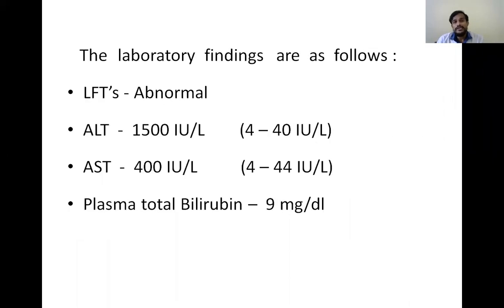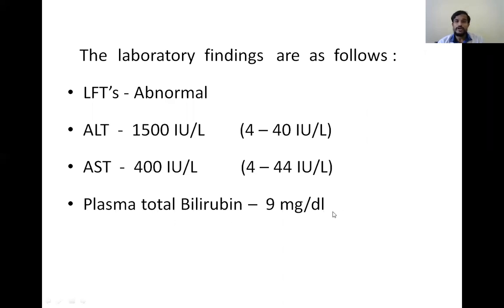This is seen in the examination. And after that, coming to investigations, the laboratory findings are as follows. The LFTs are abnormal. The ALT, alanine transaminase or SGPT, is 1500 international units per liter. That is very high. The normal being 4 to 40 international units per liter. And AST, aspartate transaminase or SGOT, is 400 international units per liter. The normal being 4 to 44 international units per liter. So this is also very high. Okay.